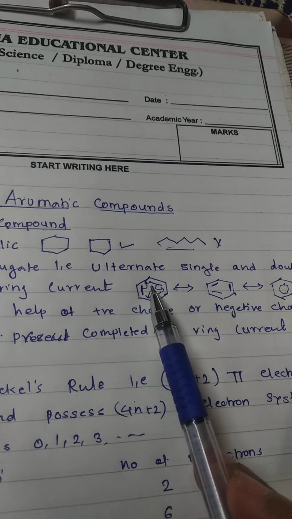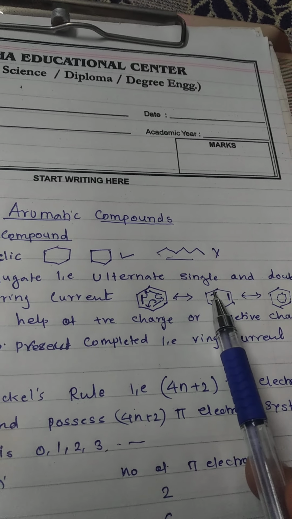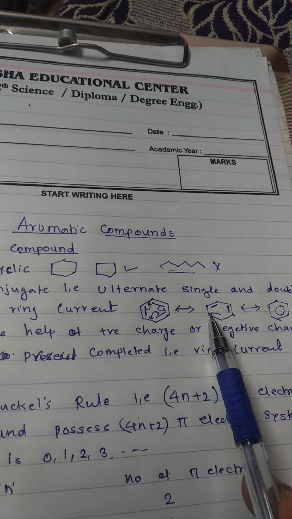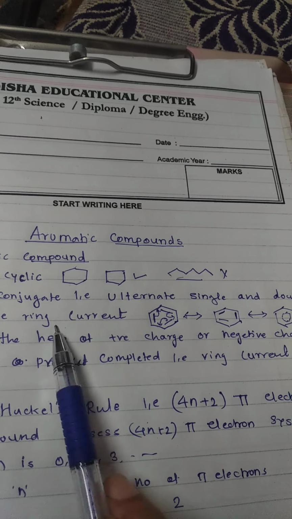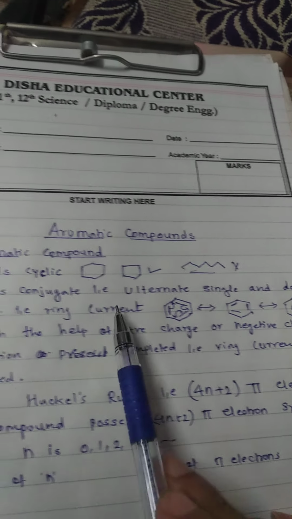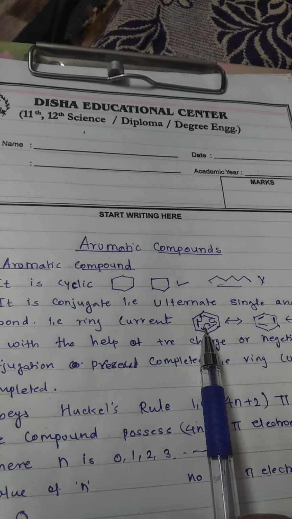Now the position of the pi bonds in this compound is here, here, here. In this compound it is here, here, here. Means they are continuously revolving. That's why they produce ring current. So this is the second condition. First condition, it should be cyclic. Second condition, it should be conjugated.